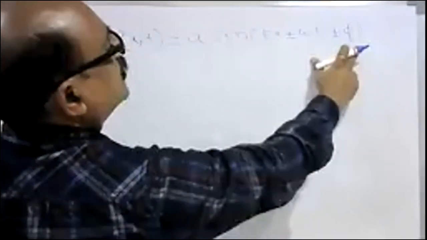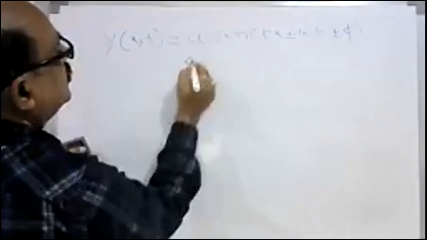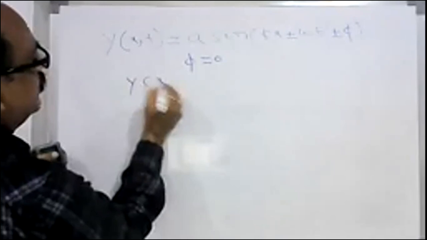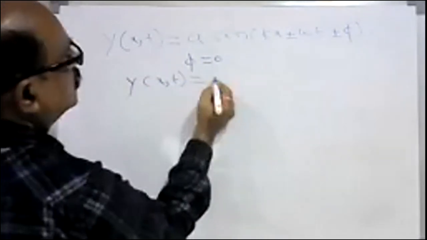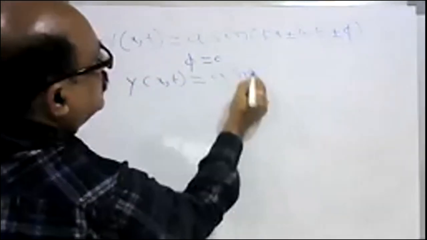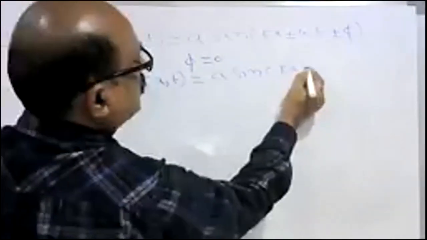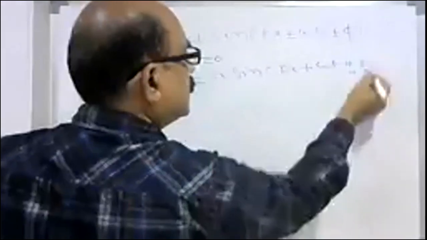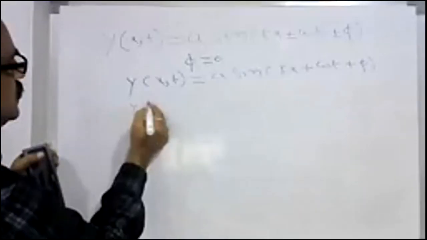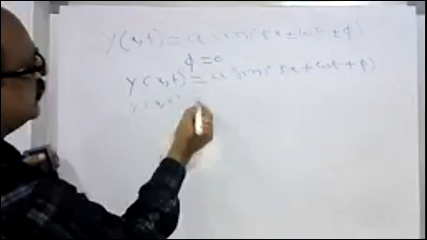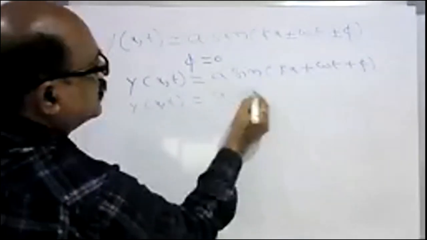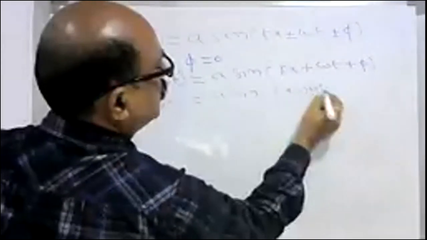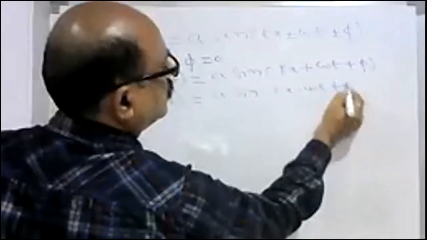Okay. And now y of x, t is equal to a sin kx plus or minus omega t plus or minus phi. If you make phi zero, then y of x, t is equal to a sin kx plus omega t, or y of x, t is equal to a sin kx minus omega t plus or minus phi.